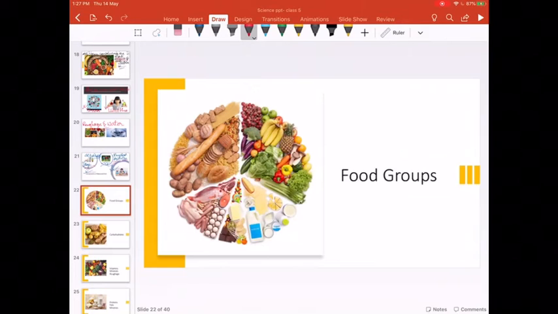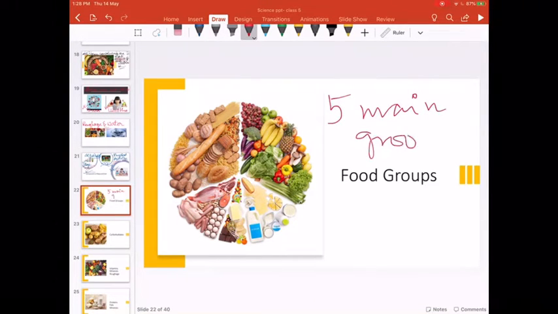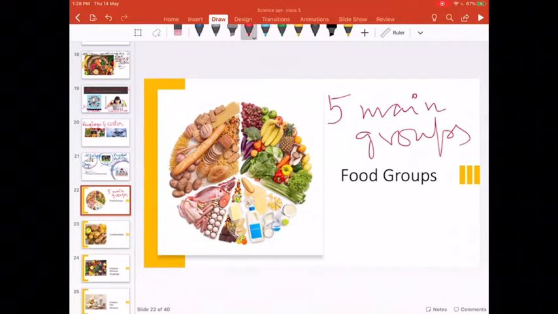Now, the components of the diet are divided into 5 main groups. Let's start. See what the groups are.